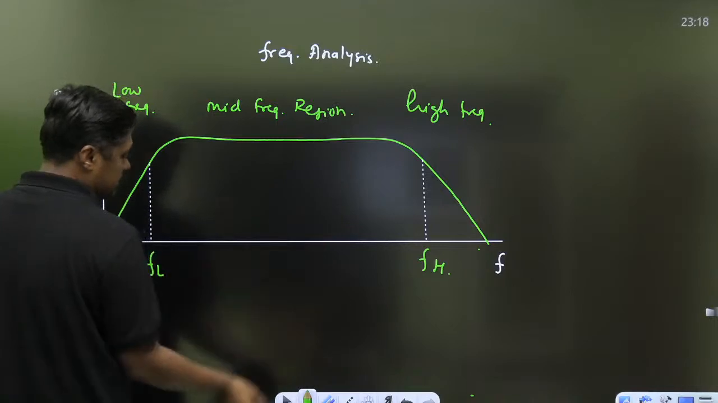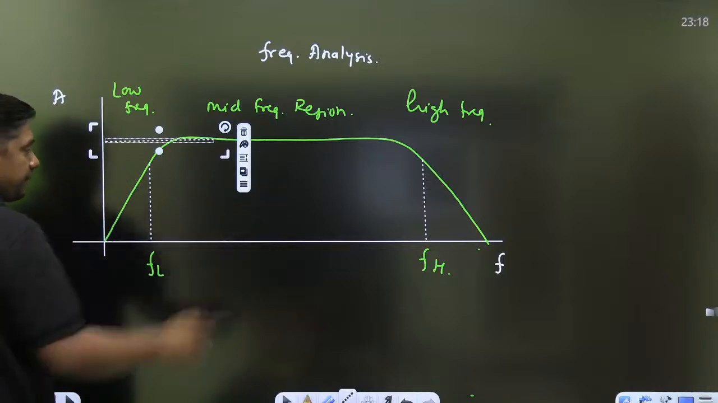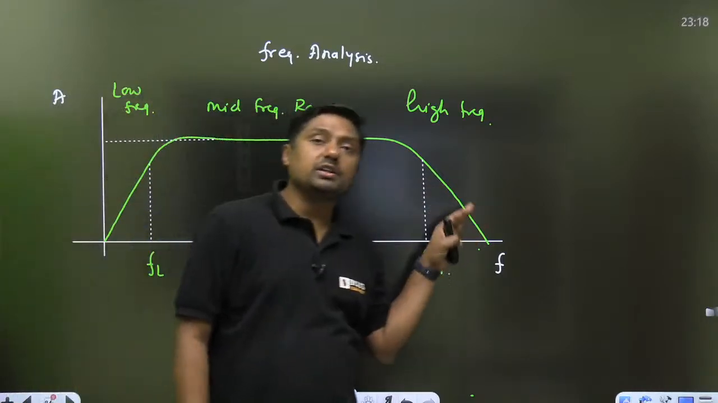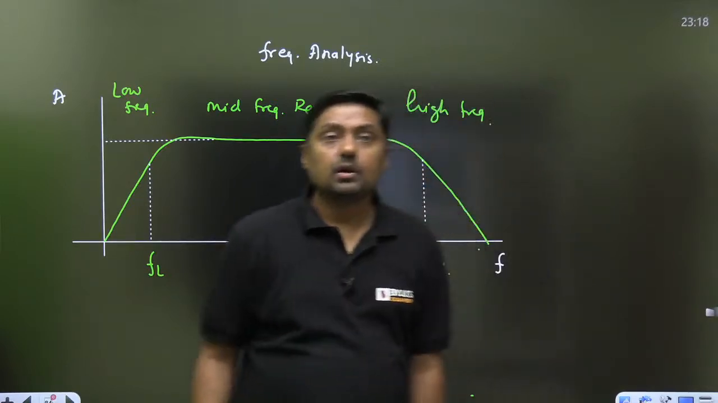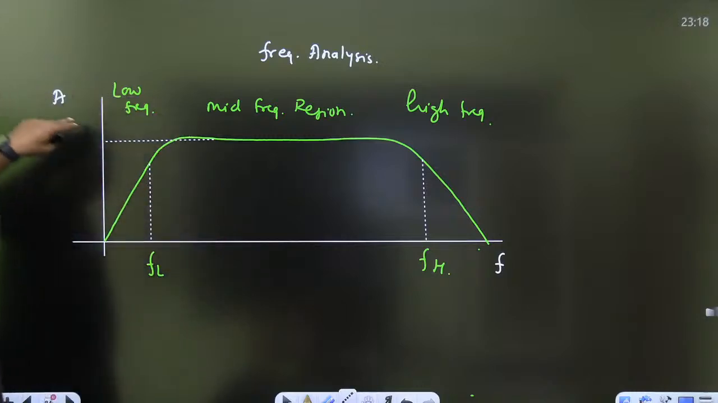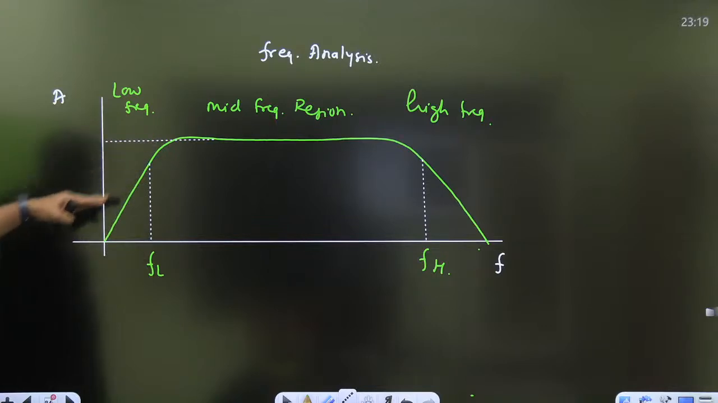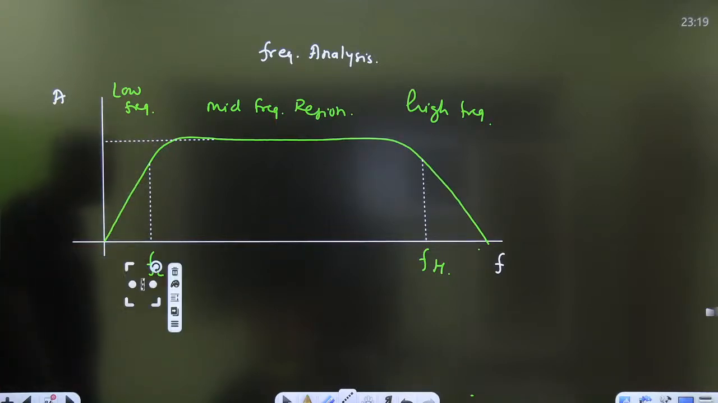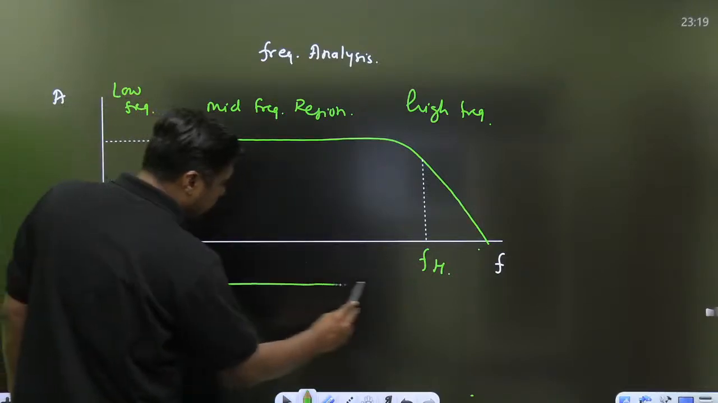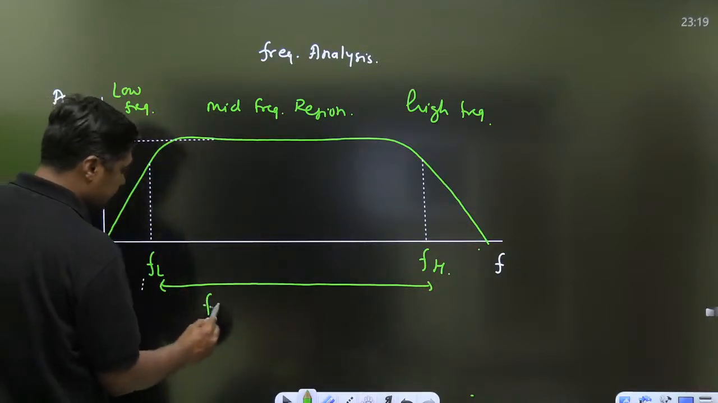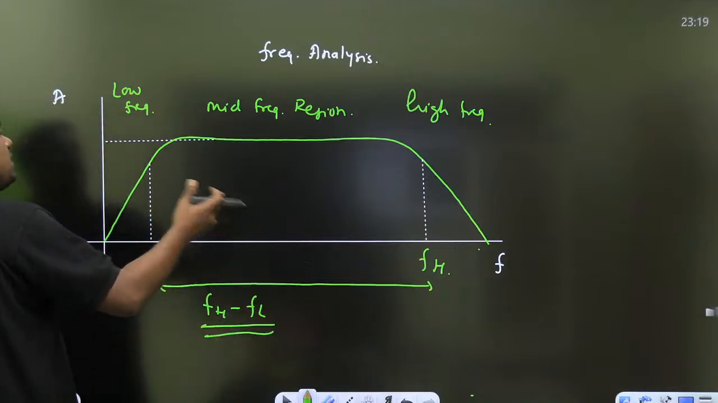In the mid frequency region, the gain is almost constant, independent of the frequency. There is no variation. But at high frequency, there is a fall in the gain. Or at low frequency, there is again a fall in the gain. When we decrease the frequency, the gain will reduce. So this is called the cutoff frequency: higher cutoff frequency, lower cutoff frequency. And this is called the bandwidth, FH minus FL. So this is just like a band pass filter.